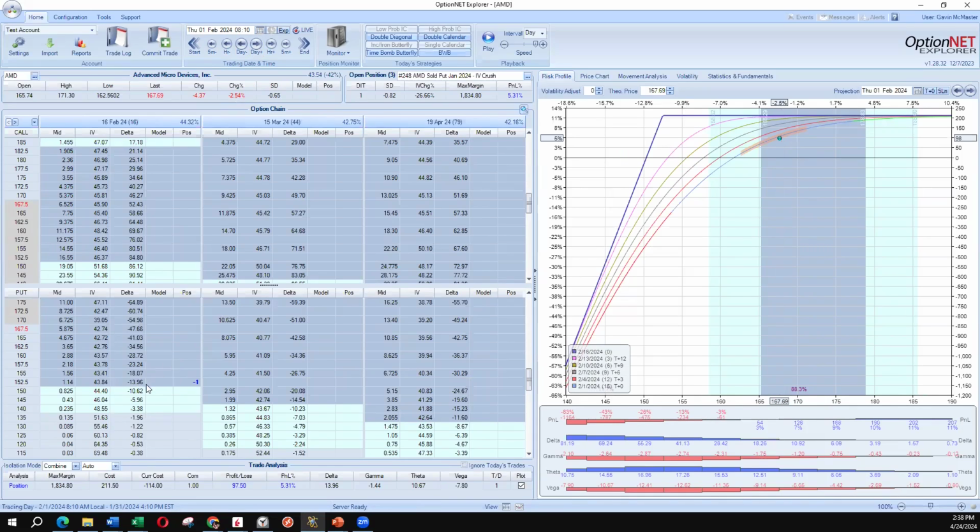But in this case, because of the IV crush, we've actually done well. The IV crush has benefited us more than the stock dropping has hurt us. So you can see here we're around a 14 delta. Our delta's actually dropped and the implied volatility has dropped from 60 down to 44, and the value of the option has dropped by 50% or so.